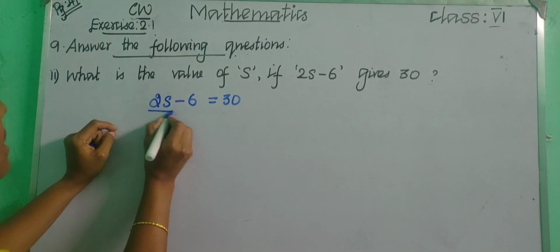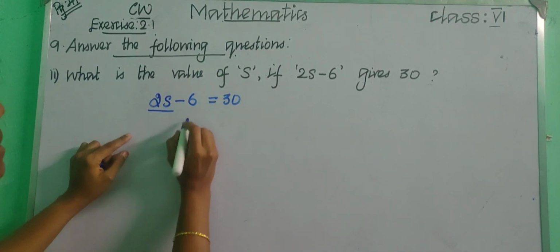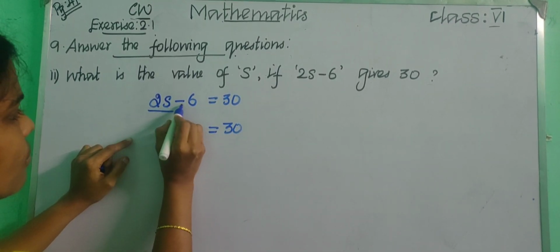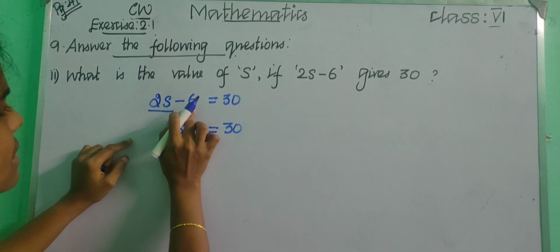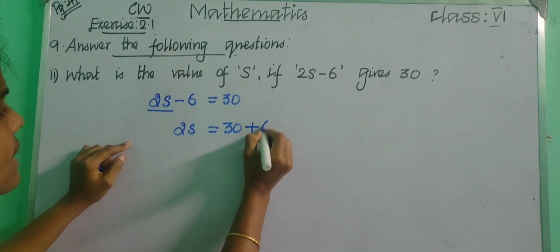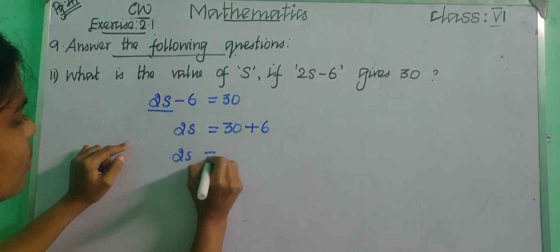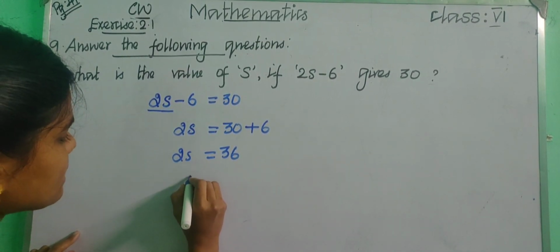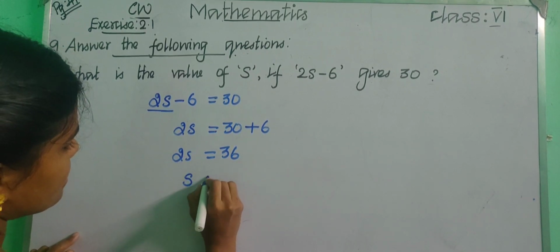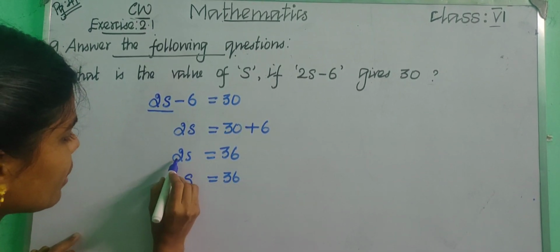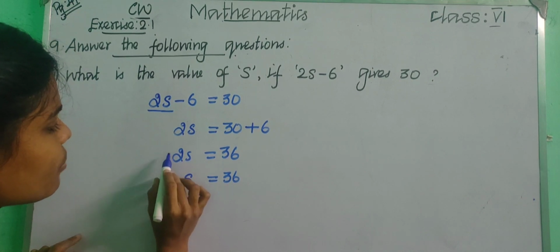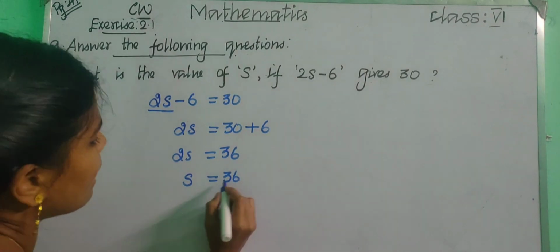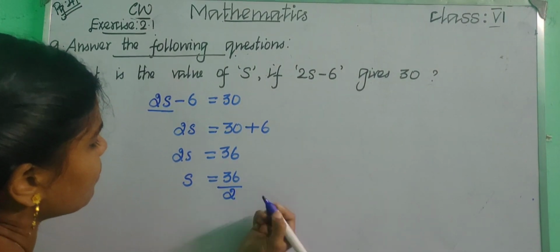Just keep 2S on one side, and all the constants on the other side. Now 2S equal to 30. Here we have minus 6, so if you move this minus 6 to this side, we will get plus 6. So 2S is equal to 30 plus 6, 36. Now keep S on one side and the other constant on the other side. Since it is in product, if you move it to this side it will change to divide. So 36 upon 2.